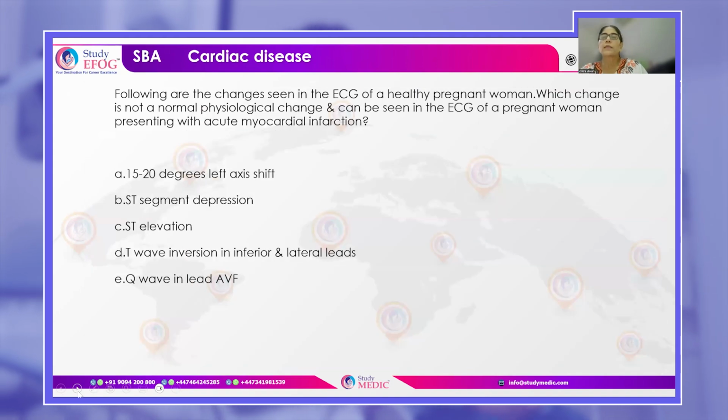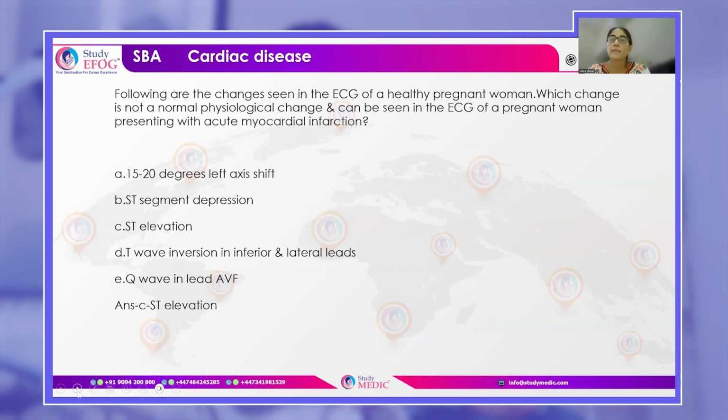Now next, coming to cardiac disease. So these are a few changes that you would see in the ECG of a healthy pregnant woman. Which among these is not a physiological change and can be seen in the ECG of a pregnant woman who presents with acute myocardial infarction? A left axis shift, ST segment depression, ST segment elevation, T wave inversion in inferior and lateral leads, or a Q wave in lead AVF.